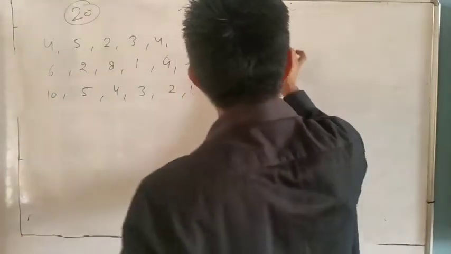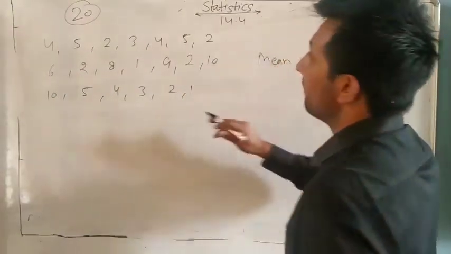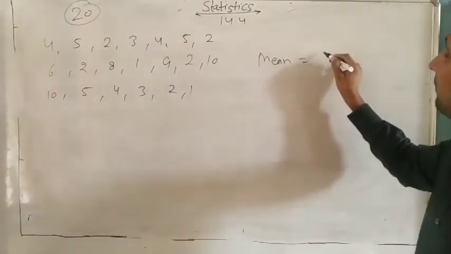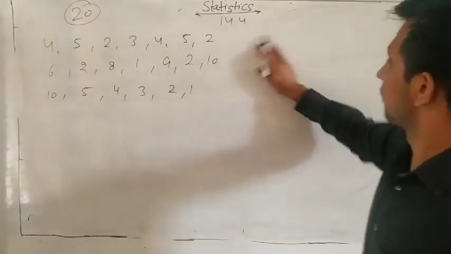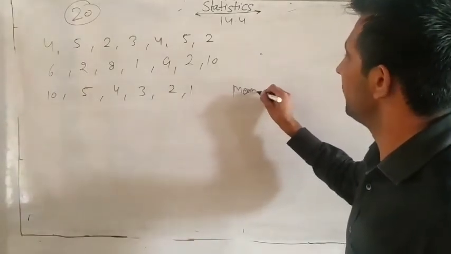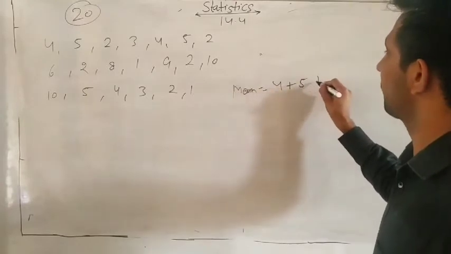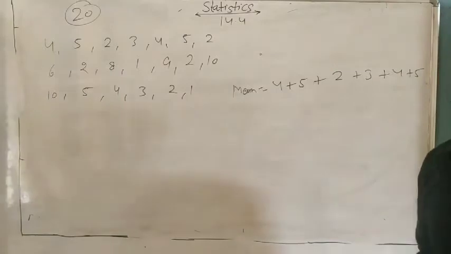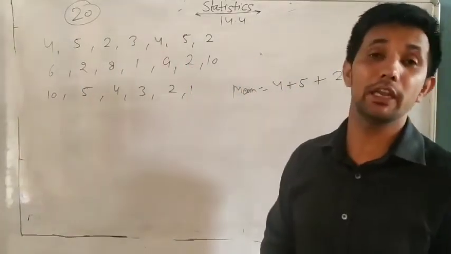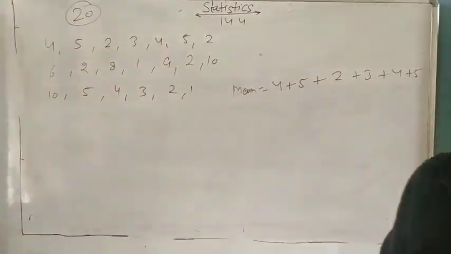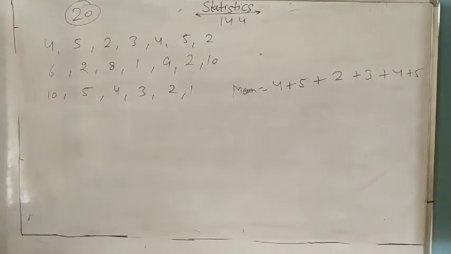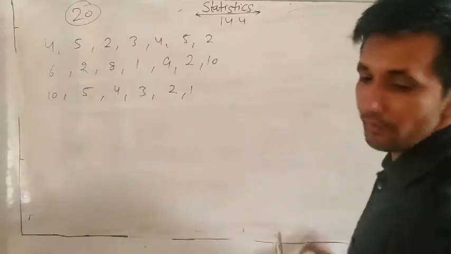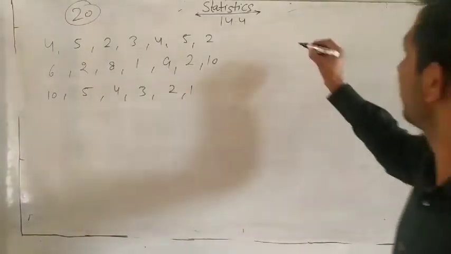If you find the mean, it is very easy: sum of all observations. Sum 4 plus 5. So how will you find the mean? 4 plus 5 plus 2 plus 3 plus 4 plus 5. It is very lengthy because you have to write 20 times. If 100 workers were given, it would be very difficult. So in this case, what will we do? We will use a simple method. What will we do? Write each one time.